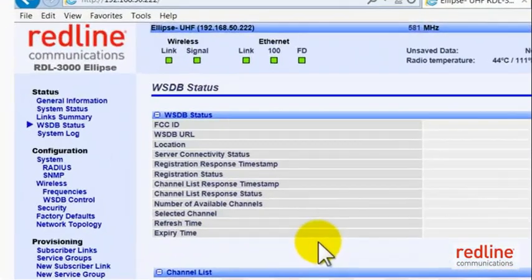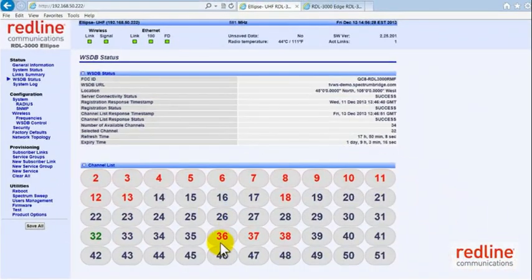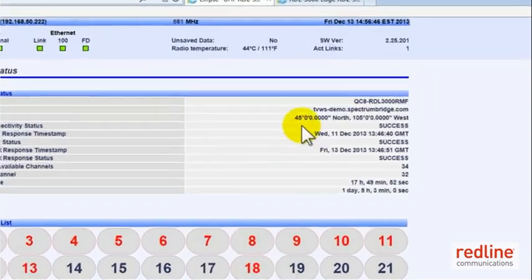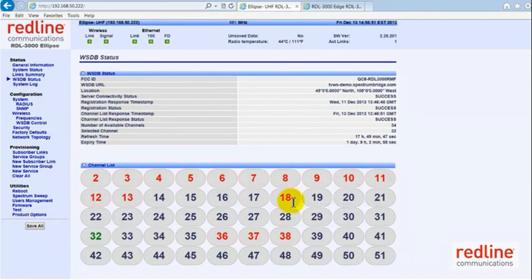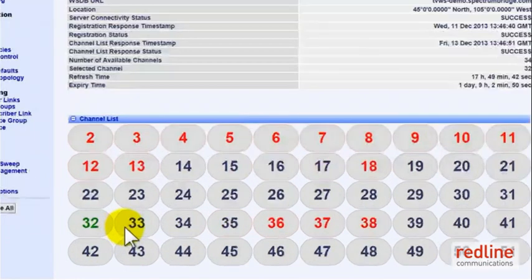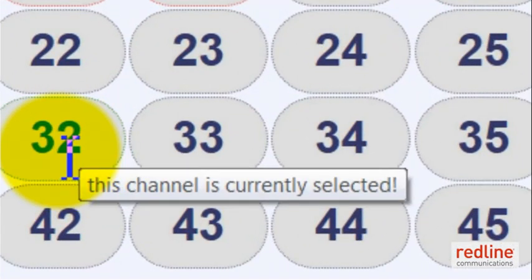This is an RDL 3000 UHF sector controller, and you can see that channels 36, 37, 38 are flagged in red. You may also note that there are channel 2 to channel 13, but RDL 3000 supports only channel 14 to channel 51. It's also interesting to see here that in the location of the sector controller specified by the GPS coordinates here, channel 18 is not available. Channel 32 is available and selected. Hover your mouse on it and it will tell you that.